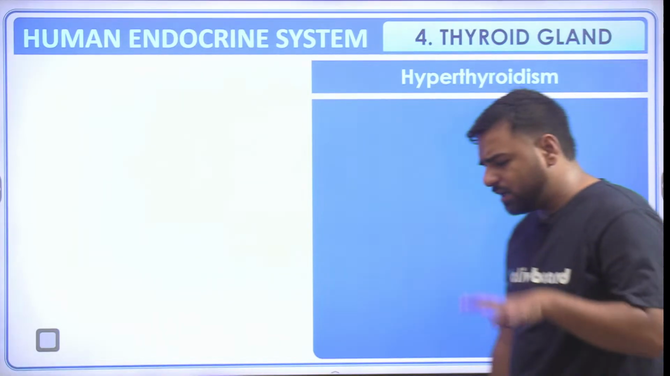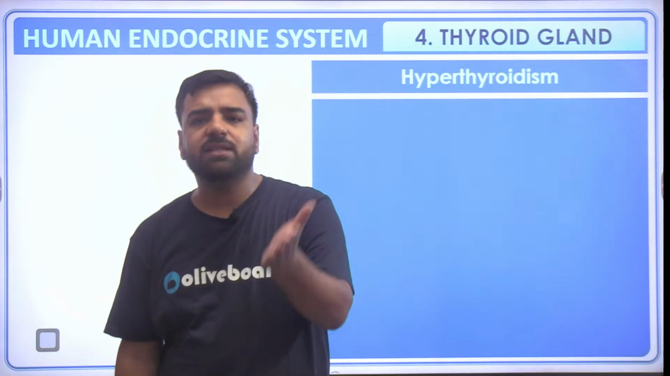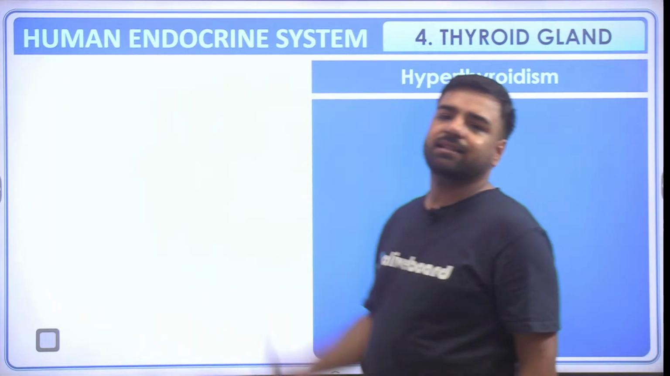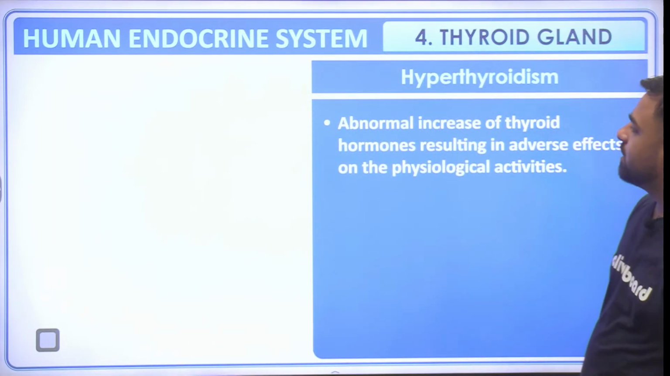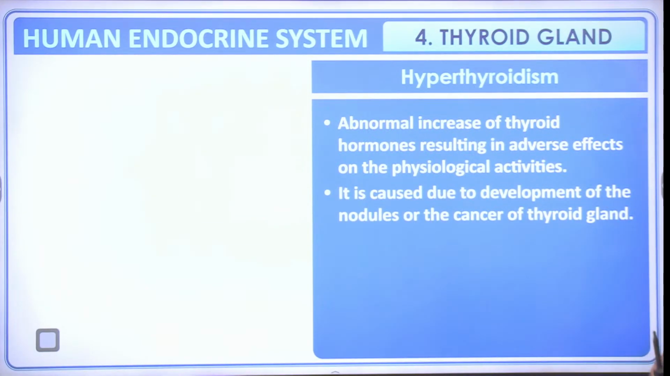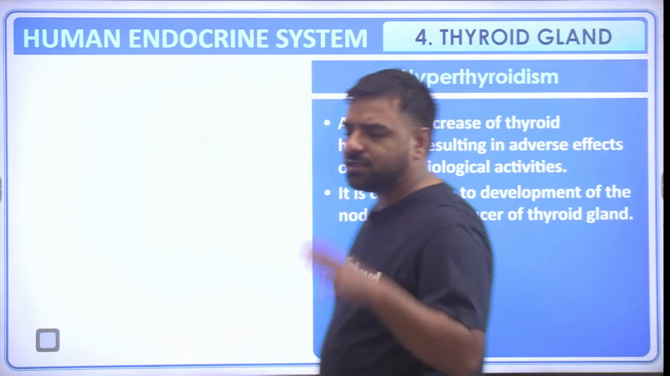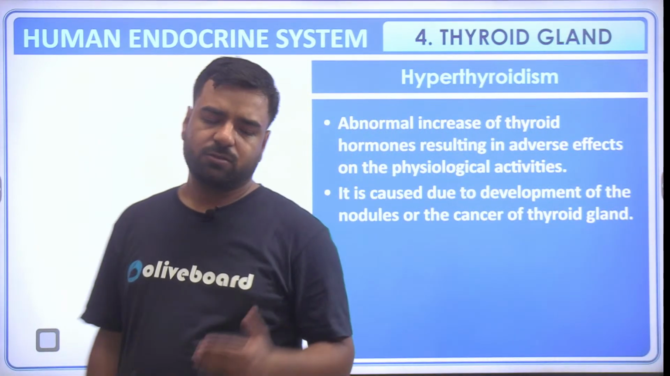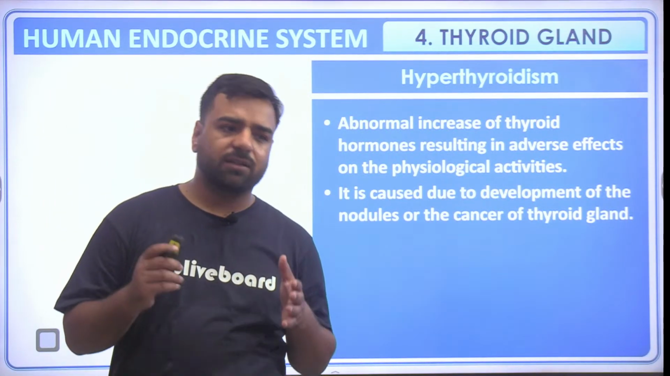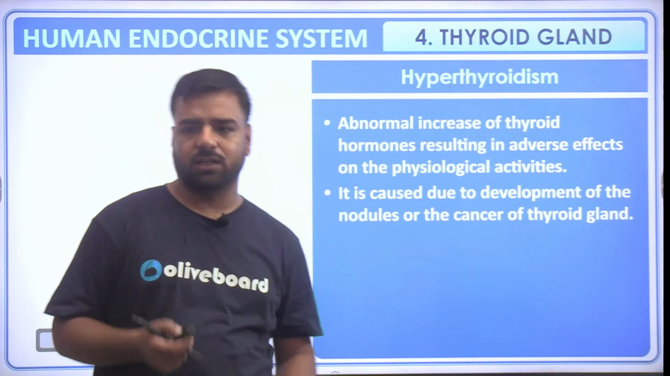What about hyper? Do not get confused. Hyper means more, hypo means less. So if it is extra, then what will happen? Abnormal increase of the thyroid hormones results in adverse effects on the physiological activities. It is caused due to development of nodules or cancer of the thyroid gland. What is cancer? Cancer is just uncontrolled cell division. If it is detected in the early stages, we can control it. But if it is the fourth stage, it becomes uncontrollable.